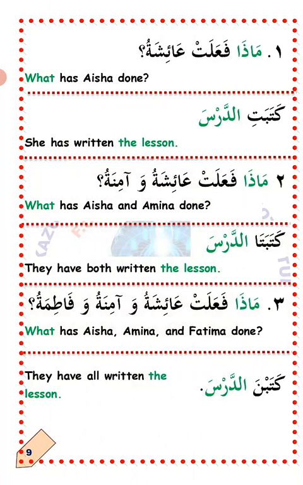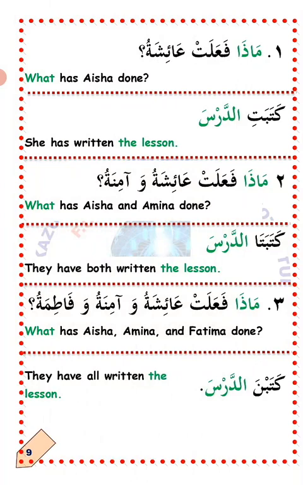اثنان, number two. ماذا فعلت عائشة وآمنة? What have Aisha and Amina done? What have they done? So now the answer: كتبتا الدرس. They have written the lesson. كتبتا, not كتبا. كتبا is مذكر and كتبتا is مؤنث.